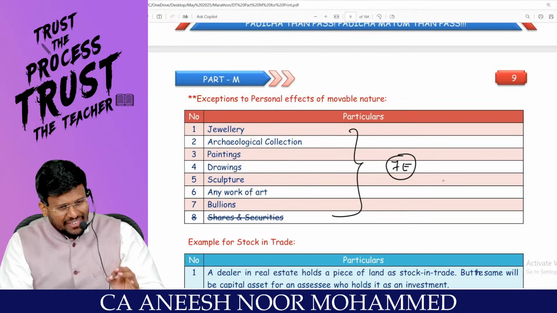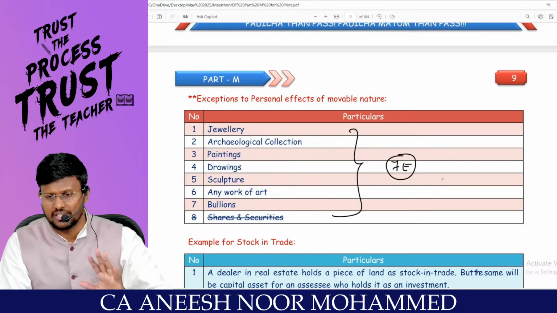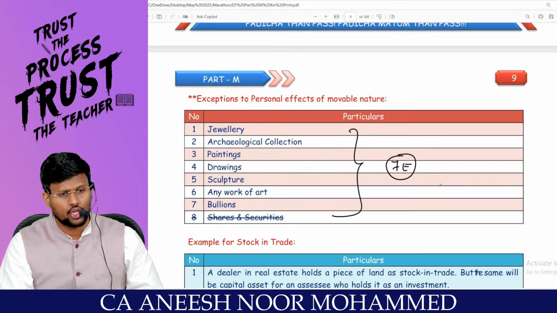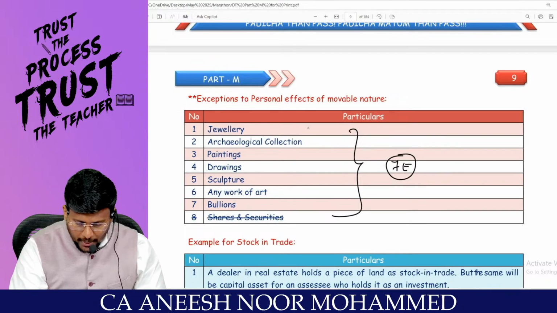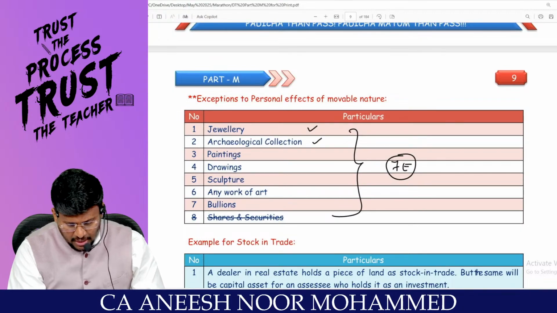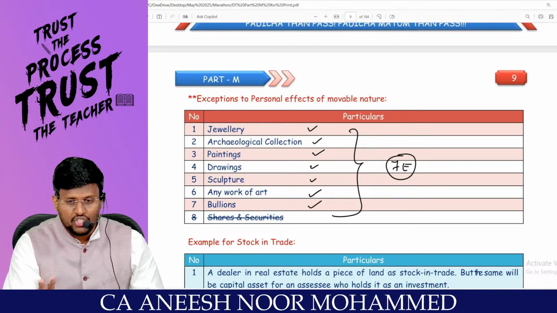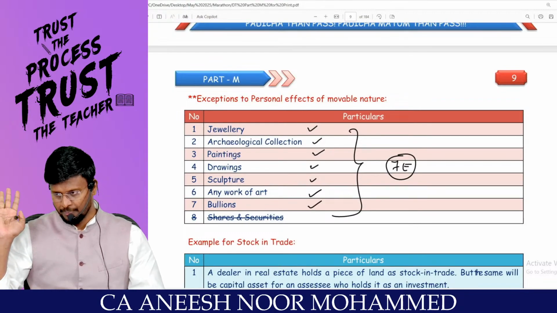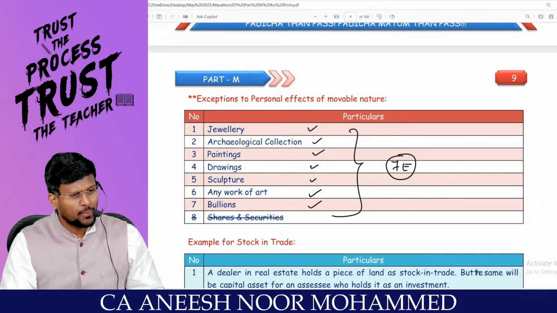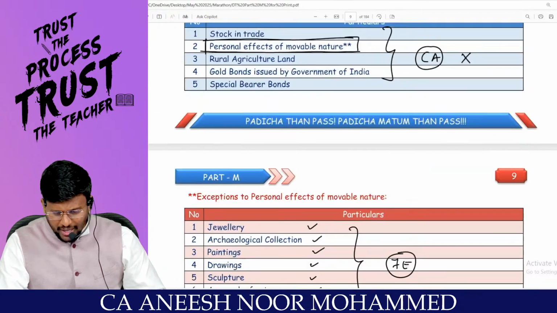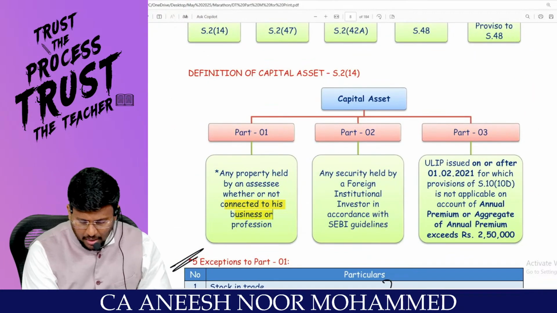But personal effects of movable nature have 7 exceptions. That means these 7 things are capital asset, even though they are personal effects of movable nature: jewelry, archaeological collections, drawings, paintings, sculptures, any work of art, bullion, shares and securities. So this is the definition of capital asset. First of all, an item should be a capital asset as per part number 1.